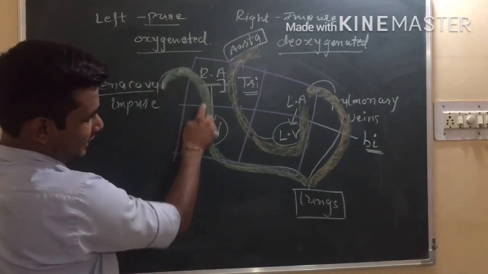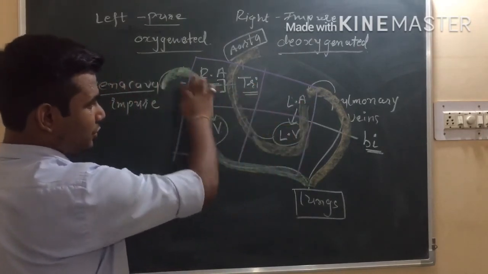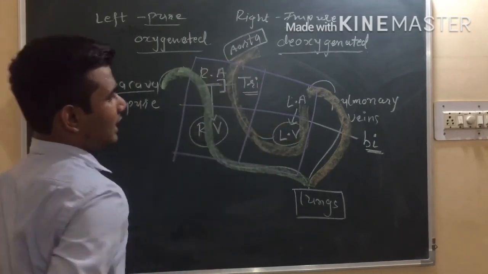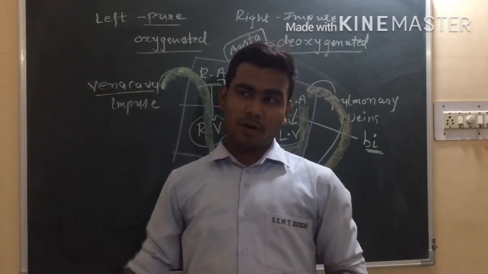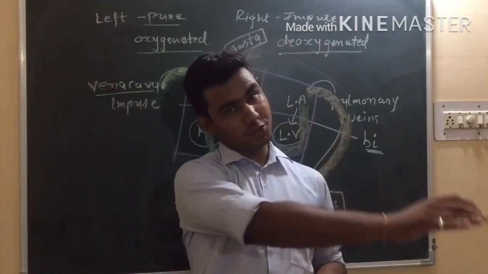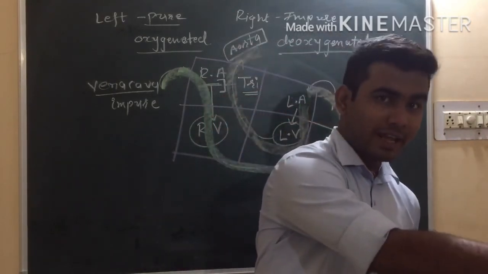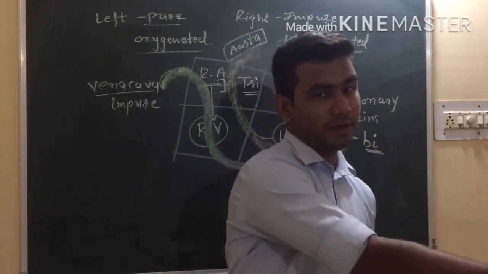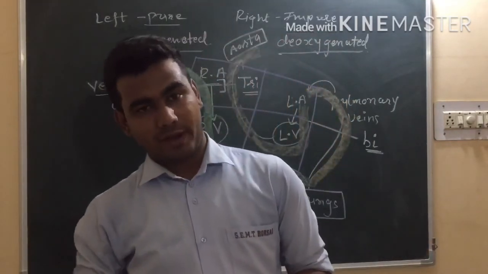Here you can see that the blood has to come twice, right? Two times blood has to come, so that is called a double circulation. So the impure blood passes through the heart into the lungs, that is the first time, and when it gets pure, then the pure blood also passes through the heart to different parts of the body, right?